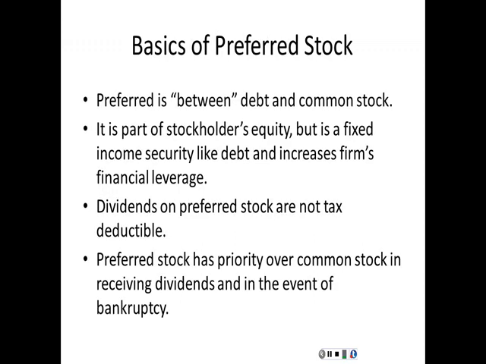Preferred stock is considered equity on the balance sheet. It is equity because there's no maturity date on it. So if you own a share of preferred stock, you could own it and pass it down from generation to generation.